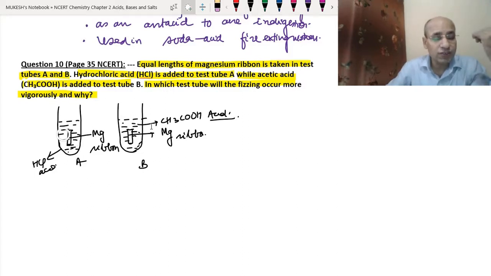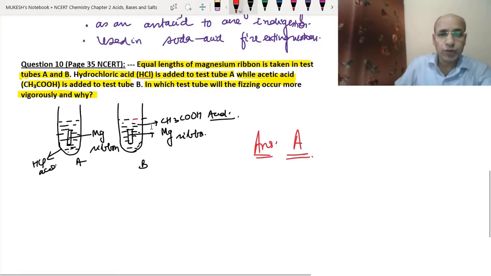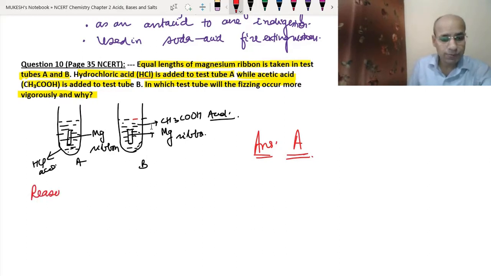So the fizzing will occur more vigorously in the first test tube, and since the second has fewer hydrogen ions, less hydrogen gas will be produced, so there will be less fizzing. Fizzing means the bubbles that come out as a gas. So our answer is test tube A, and now let's write the reason.